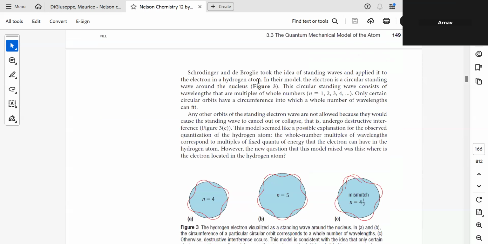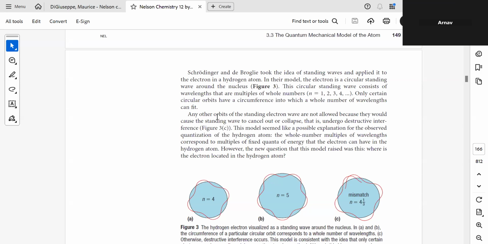So Schrodinger and de Broglie took the idea of standing waves and applied it to the electron in a hydrogen atom. In their model, the electron is a circular standing wave around the nucleus. A circular standing wave consists of wavelengths that are multiples of whole numbers. Only certain circular orbits have a circumference into which a whole number of wavelengths can fit.